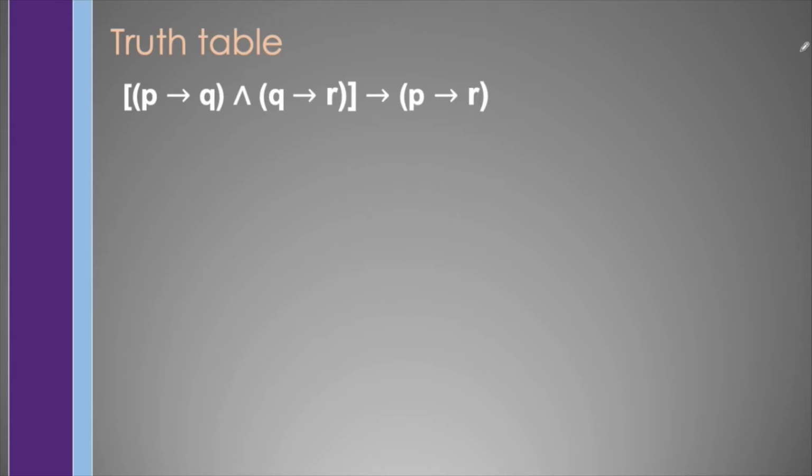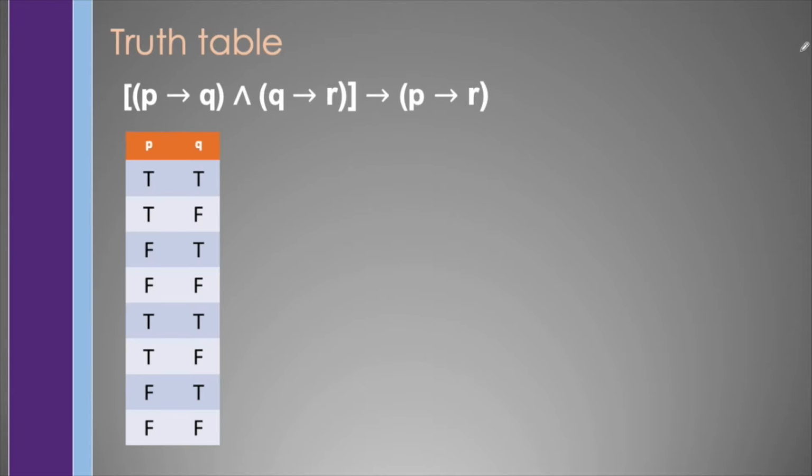Thus, constructing a truth table for this argument, we may start with P and Q, which implies again that this is only false when this is true and this is false. In which this is true and this is false, so this is false. Likewise, this is true and this is false, so this is false. And the rest are true.